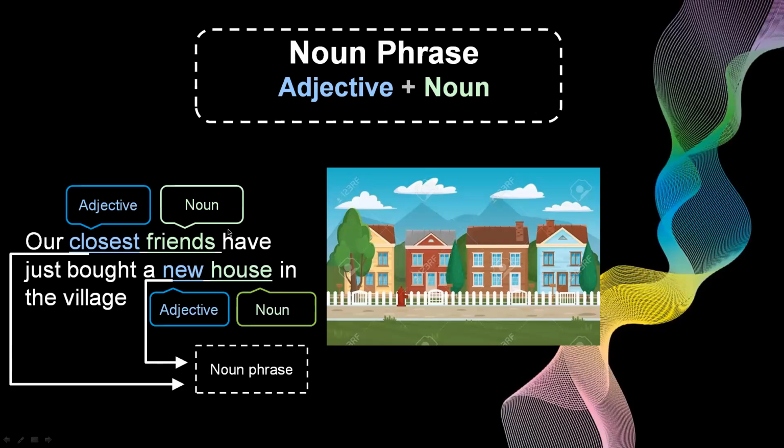So here's the example. Our closest friends have just bought a new house in the village. Closest is an adjective. New is an adjective too. And the nouns are friends and house. So closest friends is a noun phrase. New house is also a noun phrase.